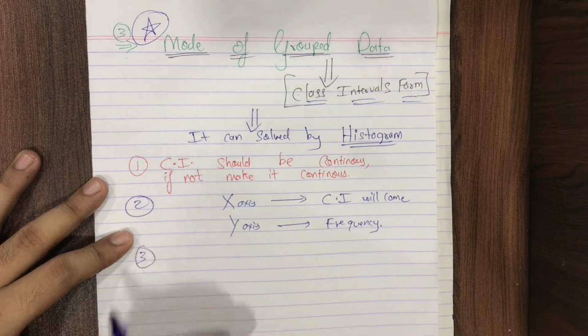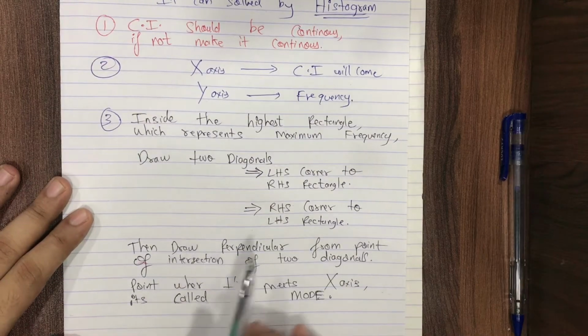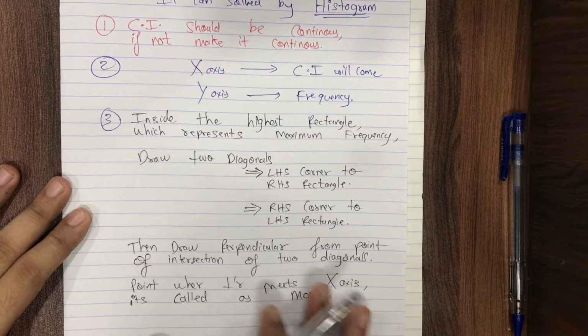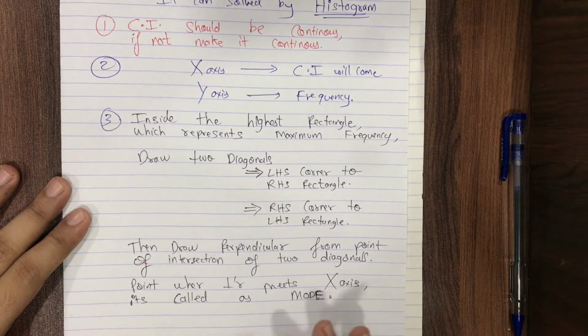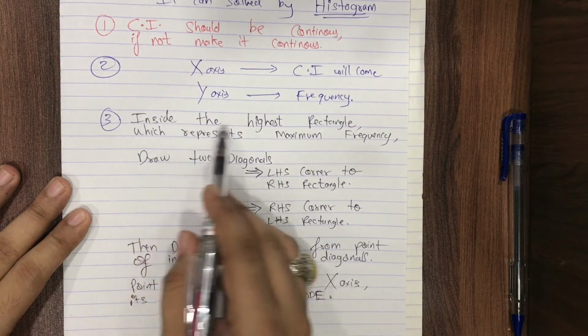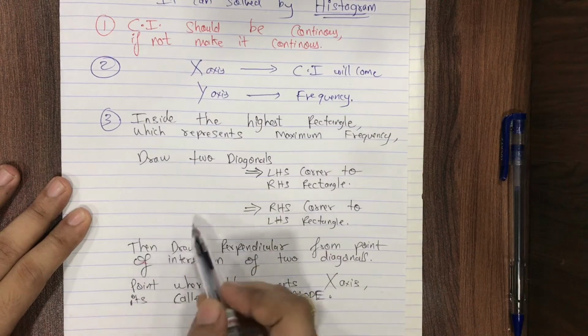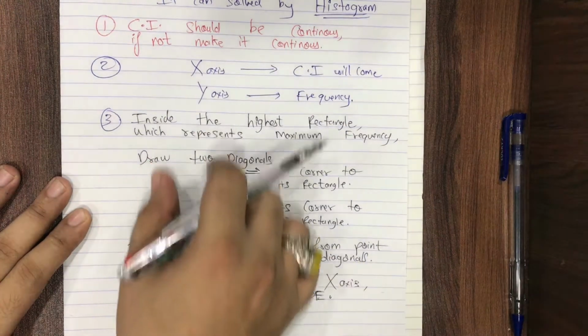Now comes the third point and the most important point, students. In this point we deal with drawing the diagonals to the rectangle with the highest frequency. As you know, we draw bars in histograms in the form of rectangles.